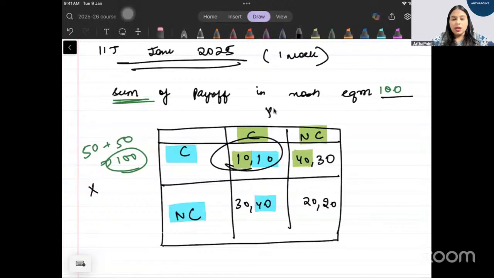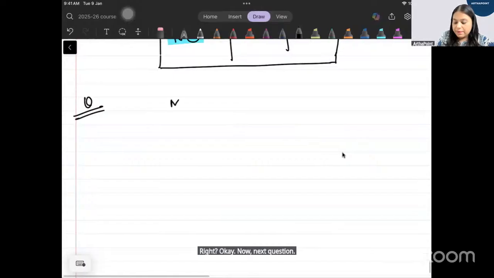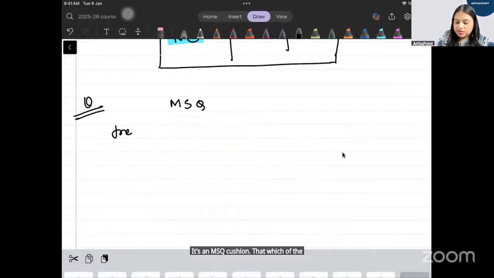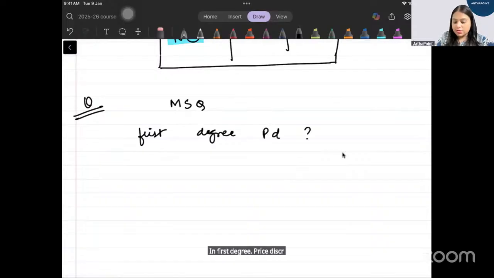Okay. Now, next question. It's an MSQ question. Which of the following are correct in first degree price discrimination? A. Total surplus equal to firm's profit.